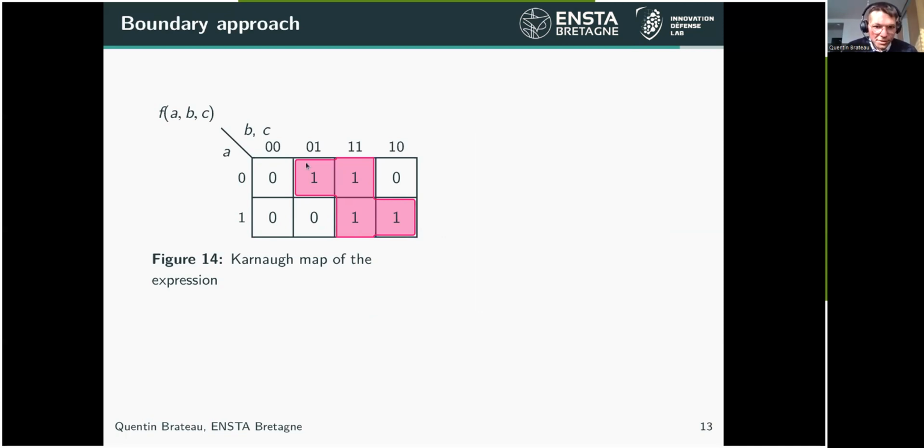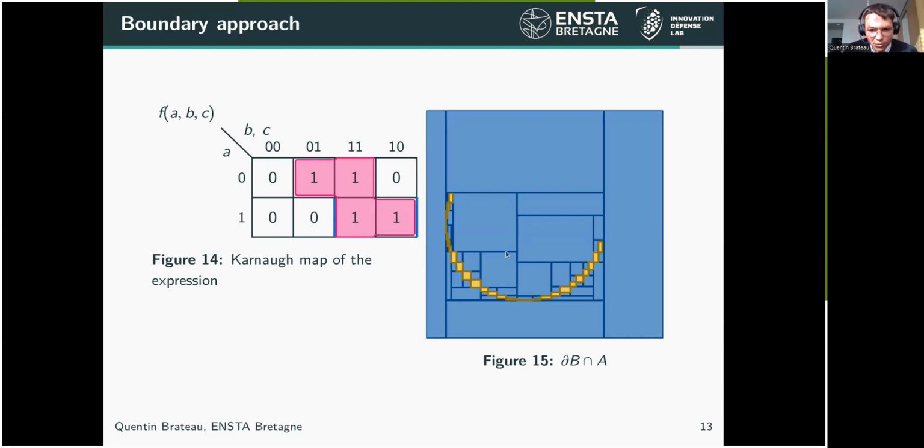If you have the set Z we want to characterize here, there is the possibility to build a contractor on the boundary. For instance, here is the boundary of B inter A, which is paved on the paving. And here is the corresponding boundary inside the Carnot map, which is in blue. On the second line there is the set A, and the boundary of B is this line and this line.